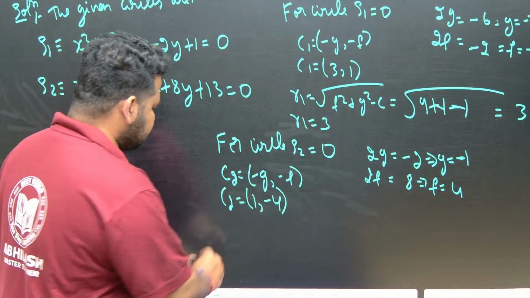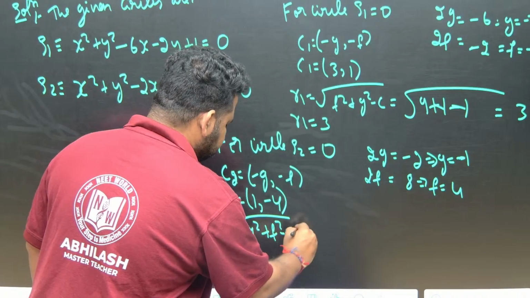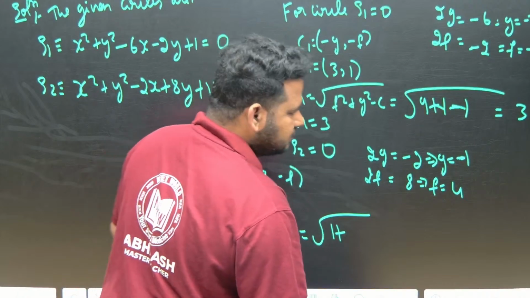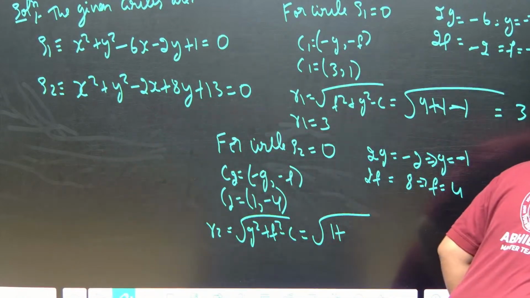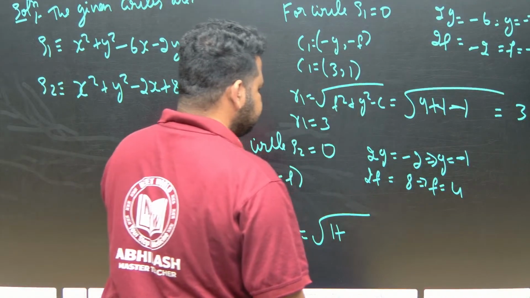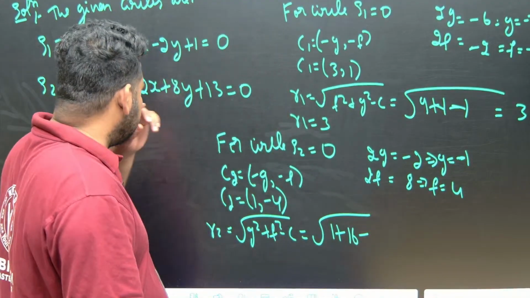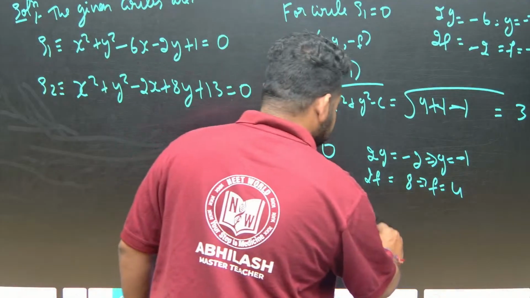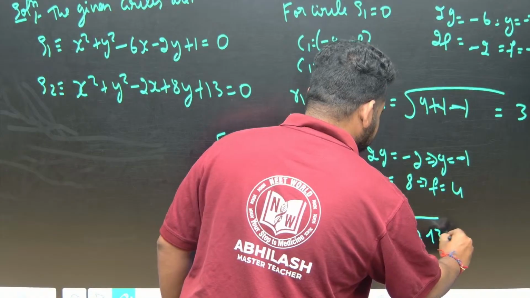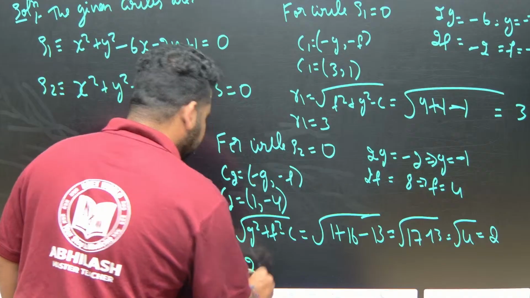What about radius R2? R2 is equal to the square root of G square plus F square minus C. G square is 1, plus F square. F is equal to 4, so F square is 16, minus C. What is the value of C here? 13. Correct? So 17 minus 13 is equal to 4, so the square root is 2. So R2 is equal to 2.